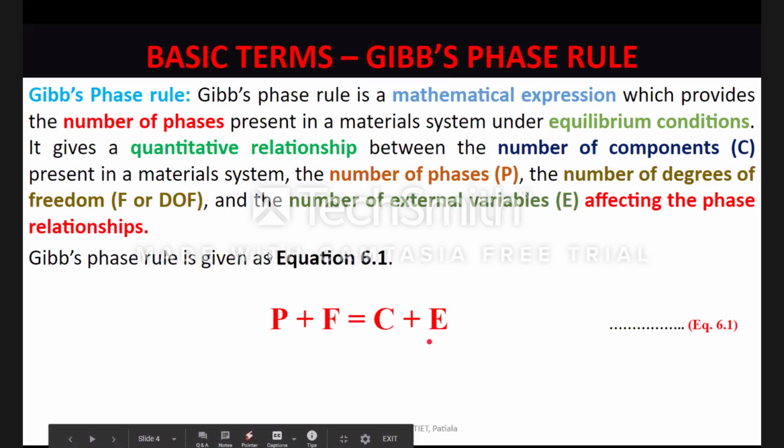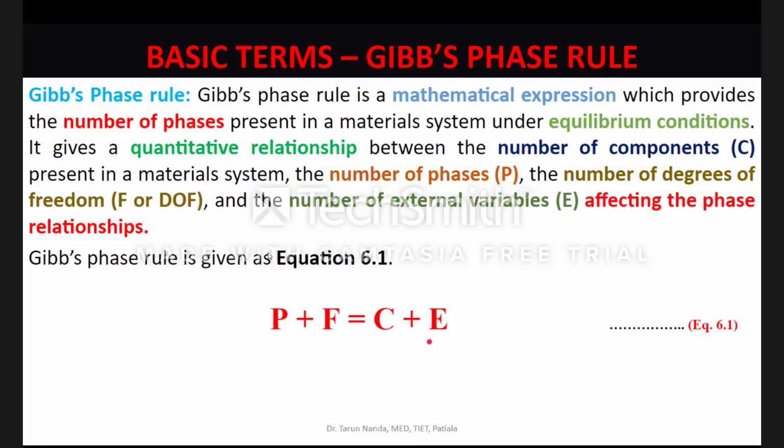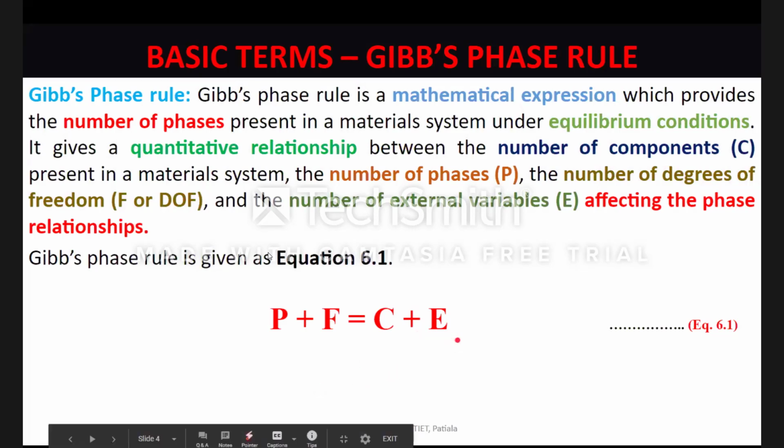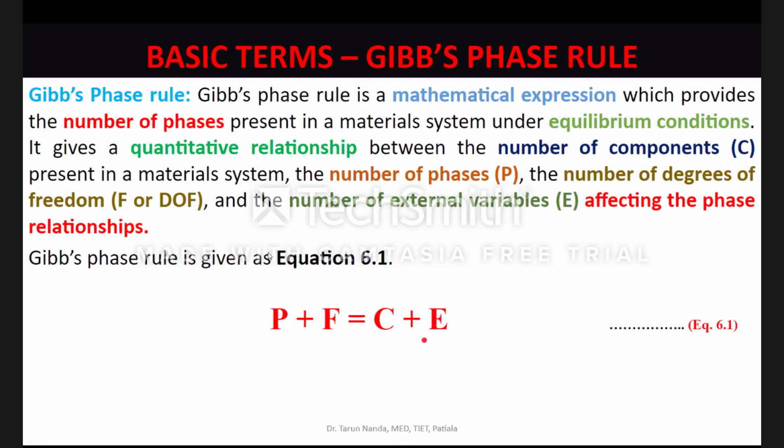In most of the books, it's simply written that Gibbs phase rule is P plus F is equal to C plus 2. But the students need to understand what is that 2. That in fact is not a fixed 2. We have written 2 because in most of the equations, the total number of external variables which can affect the phases present in a material system are 2. But there can be other cases also. So this E is the total number of external parameters which can be changed or which are being changed in order to process the material system.